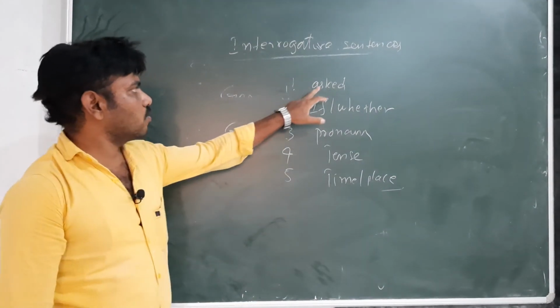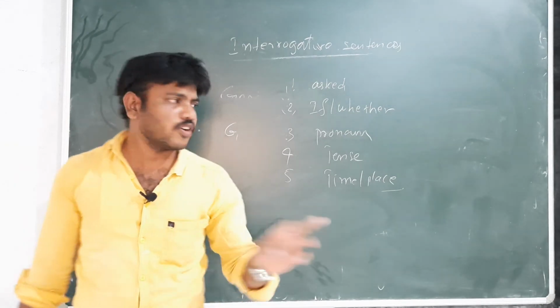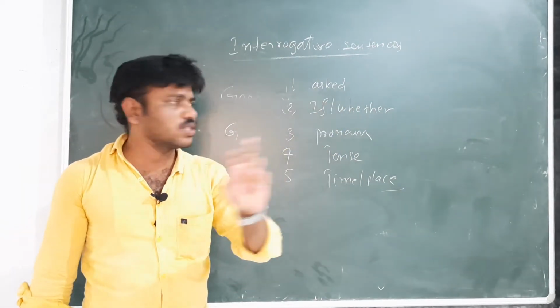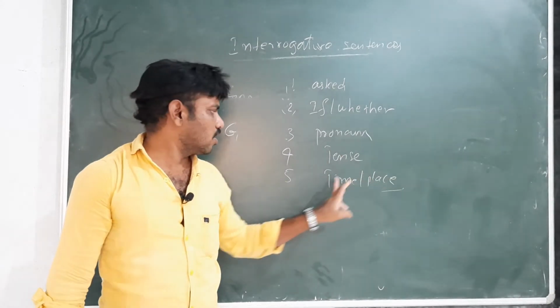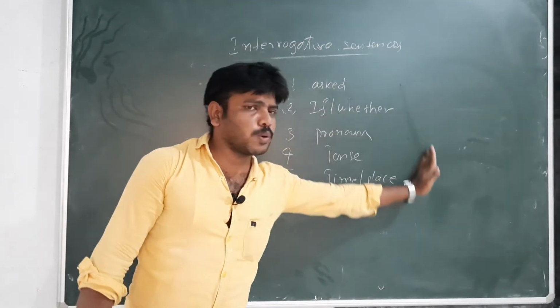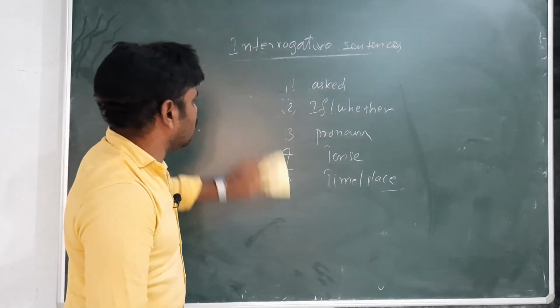First one, asked, if or whether, pronoun. Now again learn. First one, asked we should write. Second one is what? If or whether. Third one is what? Pronoun we should change. Fourth one, tense, time or place. If you make these 5 changes, then you will be able to change a yes or no question from direct to indirect speech.